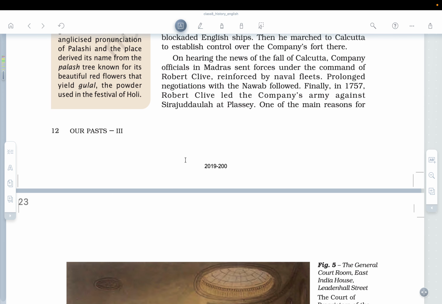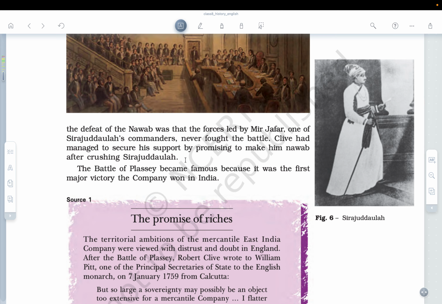One of the main reasons for the defeat of the Nawab was the forces led by Mir Jafar, one of Sirajuddaula's commanders. He actually never fought the battle, and the reason he never fought was that Clive had managed to secure his support by promising to make him Nawab after crushing Sirajuddaula.